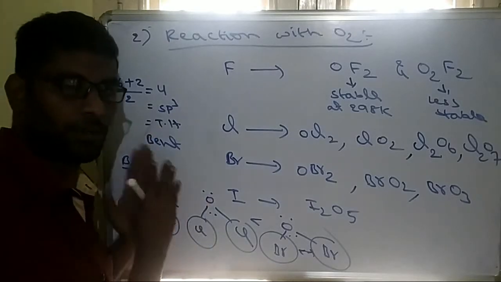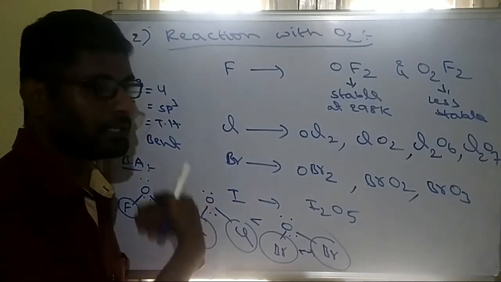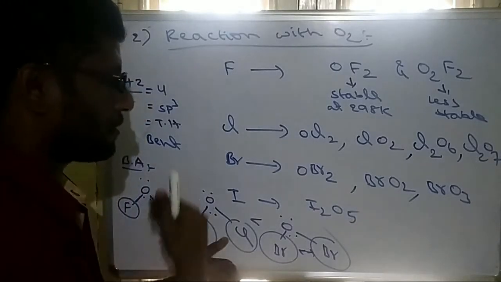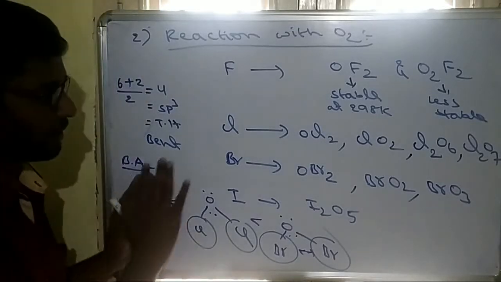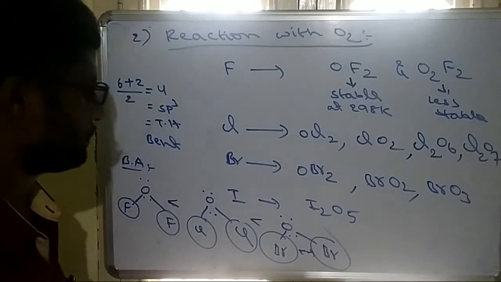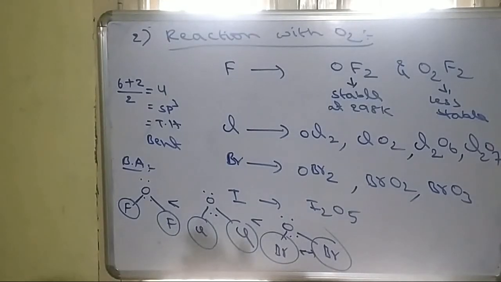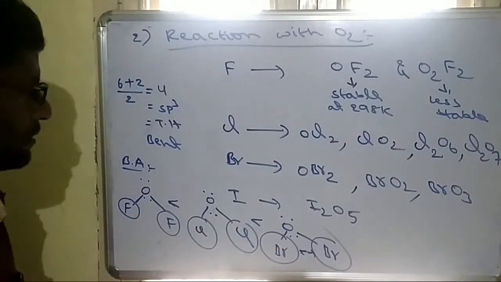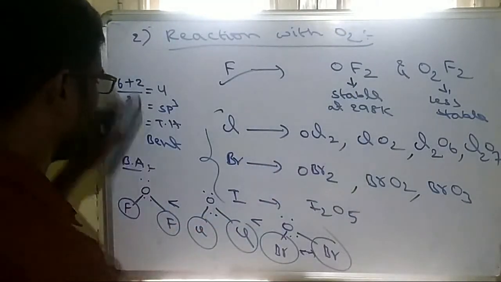So almost all oxides and fluorides are acidic in nature, and their acidic character increases with increasing oxidation number. When oxidation number increases, acidic character increases. So these are the oxides and fluorides. Now say this, among all these, these we are calling fluorides, and these we are calling oxides.